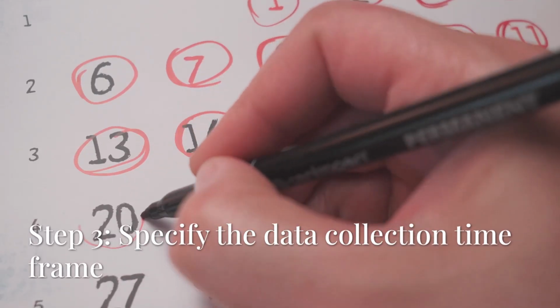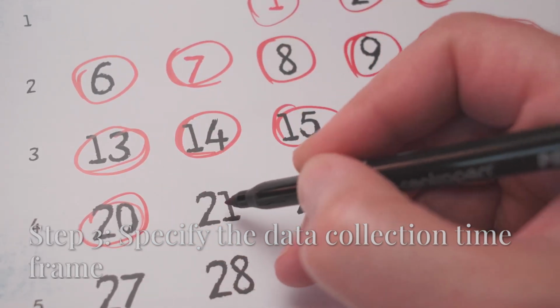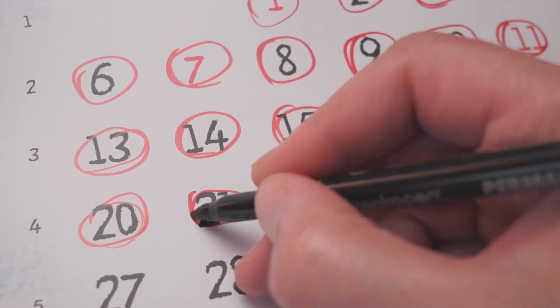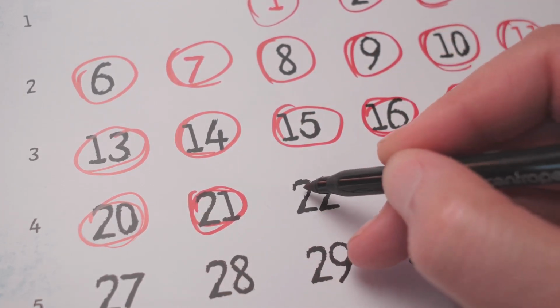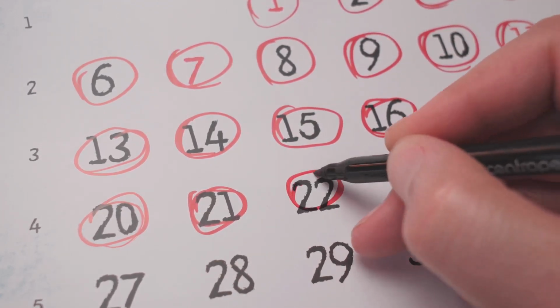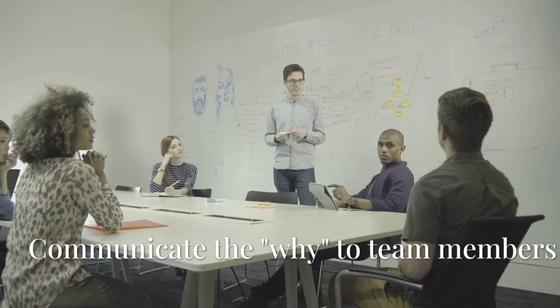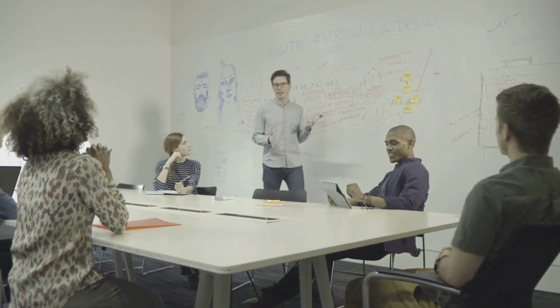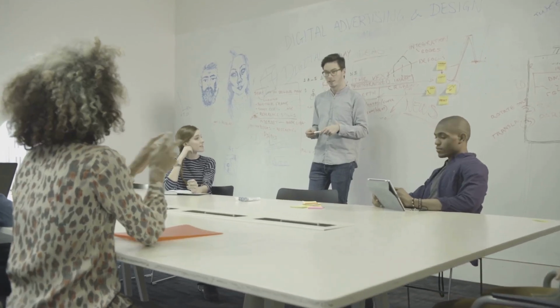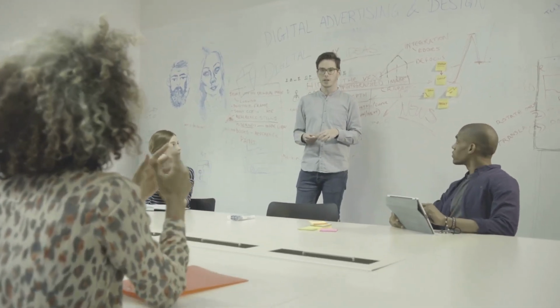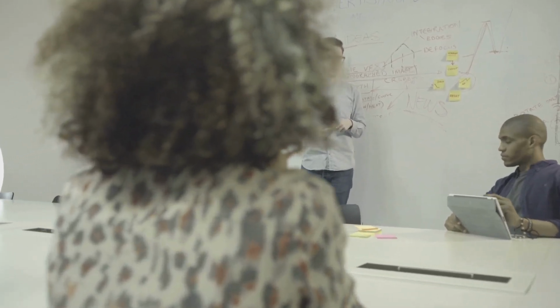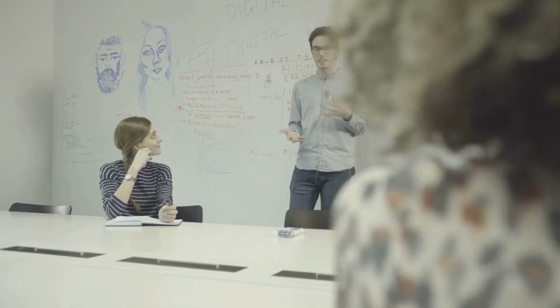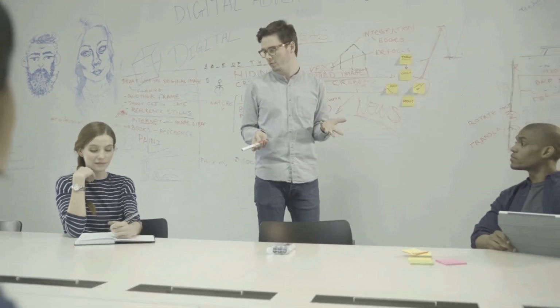The third step is to specify the data collection timeframe. There needs to be sufficient data so that conclusions can be gathered based on the volume of data that is collected. Be sure to communicate the why to all of the staff and monitor consistency to ensure that all staff are recording the required data after each patient visit. Do not yet solve the problem. Just ensure that the data is consistently gathered after each patient visit.